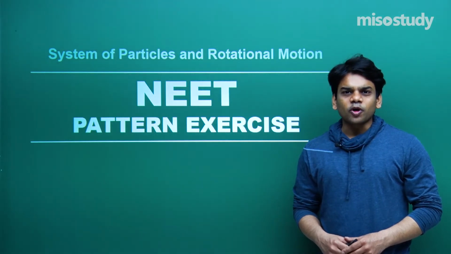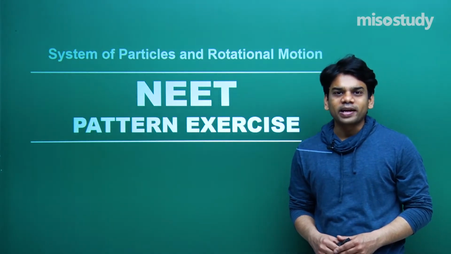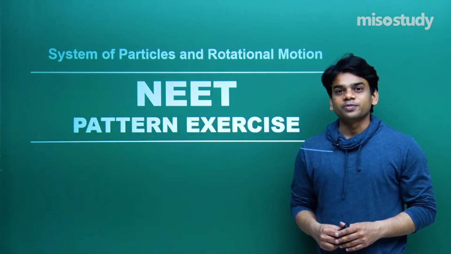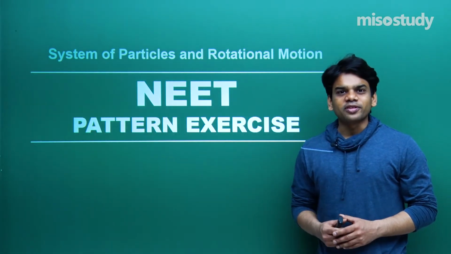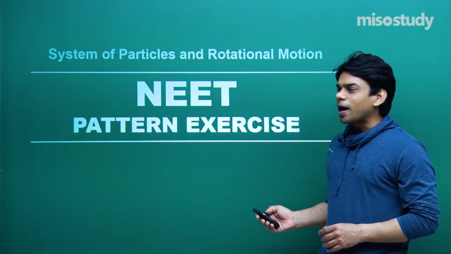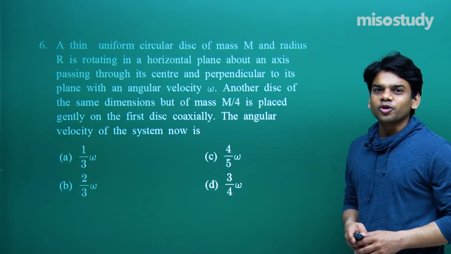So in the last class we were talking about the first 5 questions of system of particles and rotational motion. We saw different questions based upon the rotational motion concept. In this class we'll continue from where we left in the last class and we'll start from question number 6. Let's go to question number 6 of this chapter, system of particles and rotational motion.